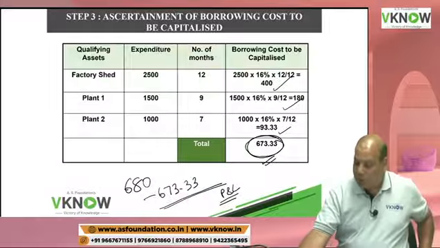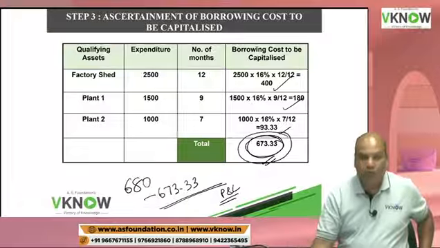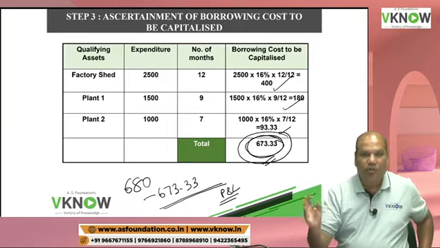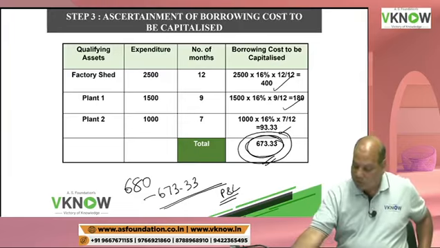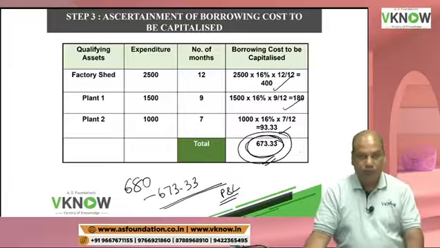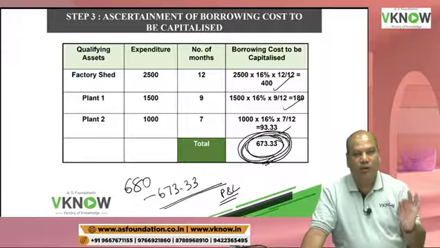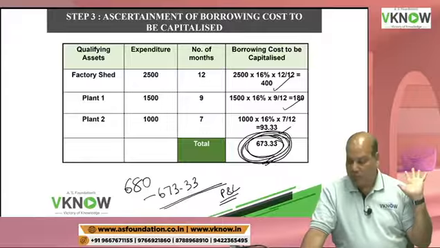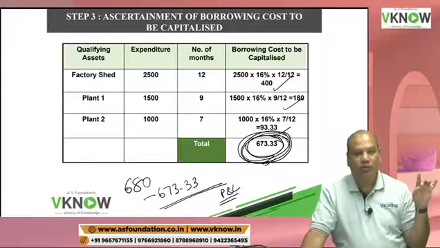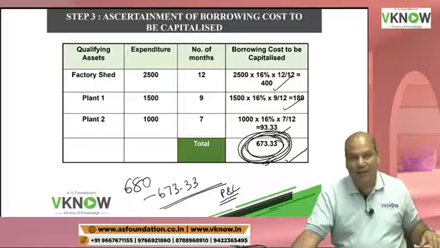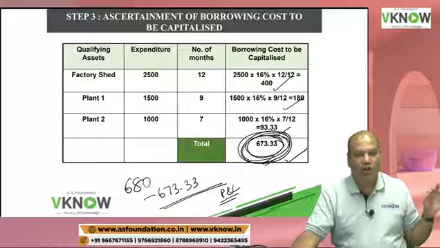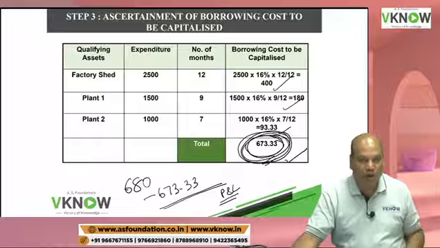Your question will be, what if this is more than 680? Then I will restrict myself to 680 only. I will not take more than 680. If this figure is more than 680, then I will take 680 only. So we will take a different problem where my total will exceed the actual borrowing cost, and that time with actual calculation I will show you how to deal with that.